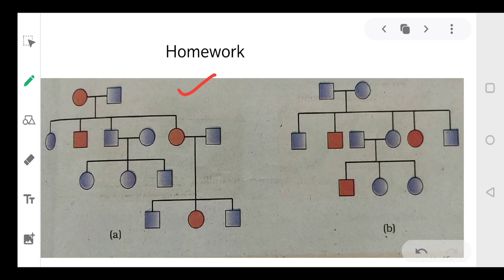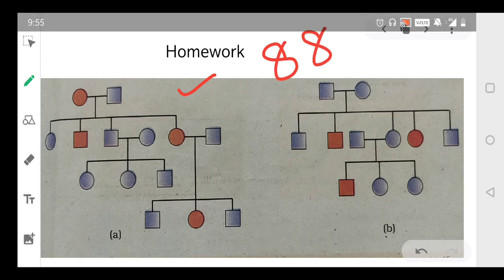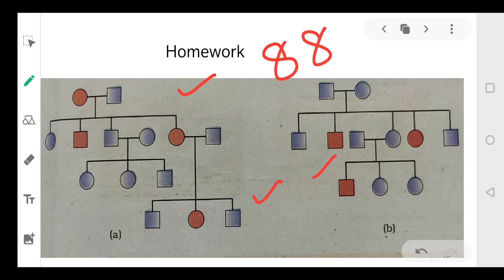So you will prepare notes of this topic, right? You will read page number 88 and then you will try to solve these 2 examples, right? Okay, so dear students, communicate with me, send your diagrams to me, then we'll discuss. If you're not able to solve them, then we'll discuss each one of them.